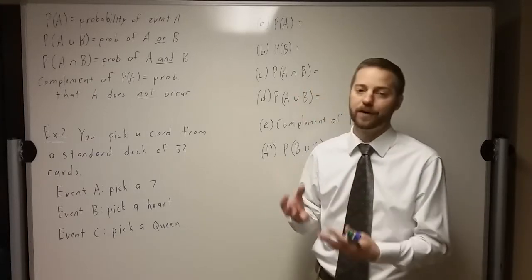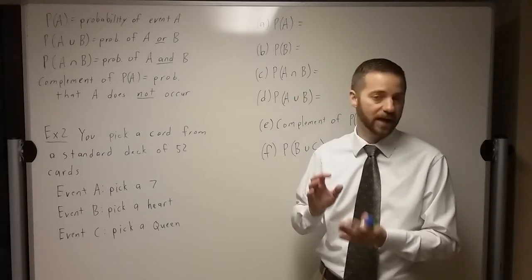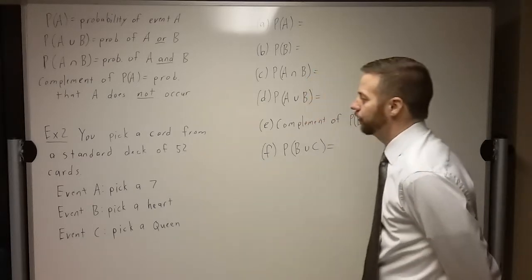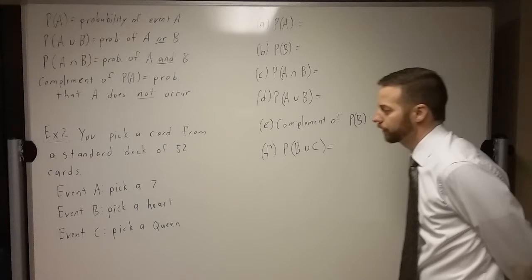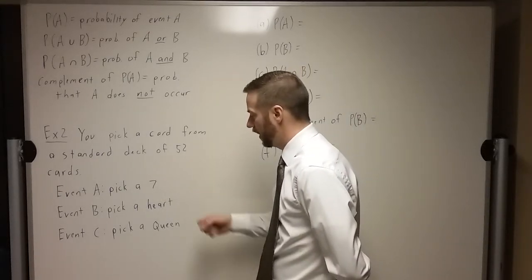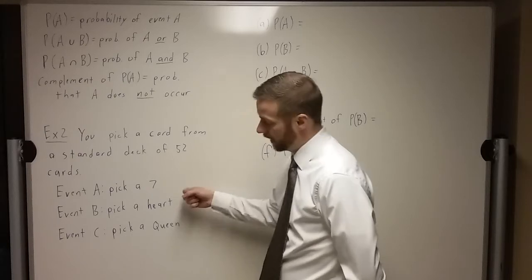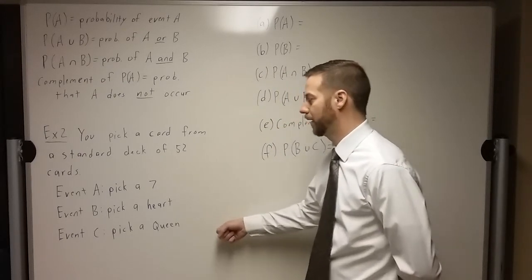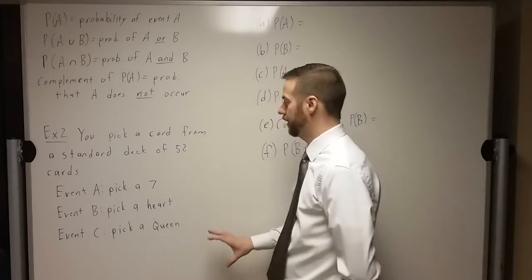And so if you're not real familiar with the deck of cards, refer to that. It'll be helpful. So we're going to say you pick a card from a standard deck of 52 cards. And event A is you pick a 7 from that deck. Event B is you pick a heart from that deck of cards. And event C is you pick a queen from that deck of cards. All right, so we've got multiple different events here.